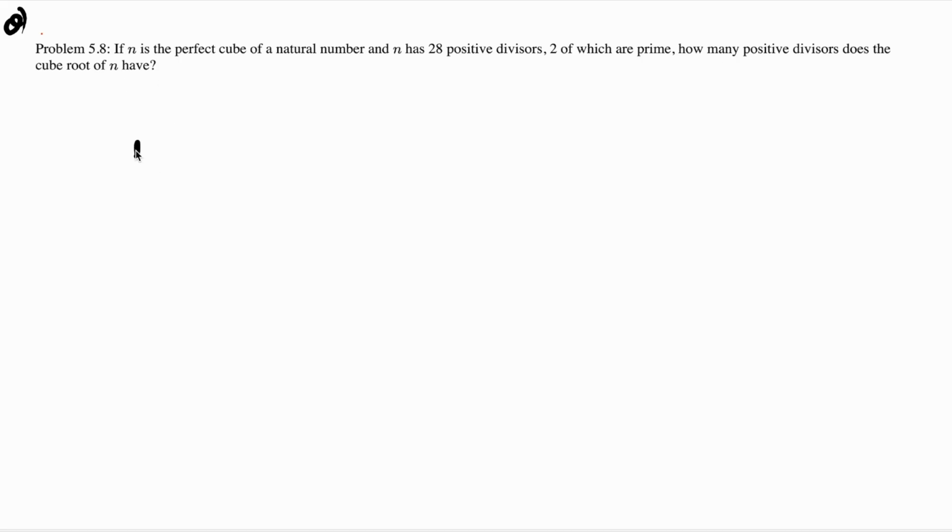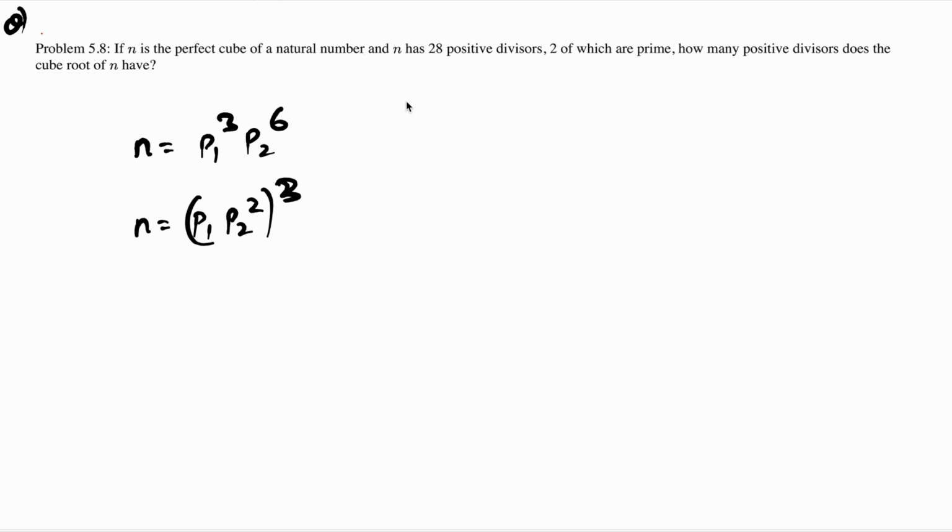So for example, if supposedly my number is p1 raised to 3 into p2 raised to 6, the question is, is this a perfect cube? So yes, it is a perfect cube, because this number can be written in the form of p1 into p2 raised to 2, the whole thing raised to 3. So any number which can be written as an integer raised to 3 is a perfect cube number.